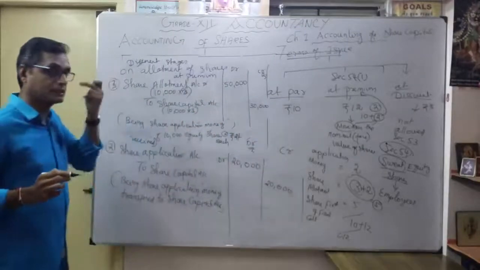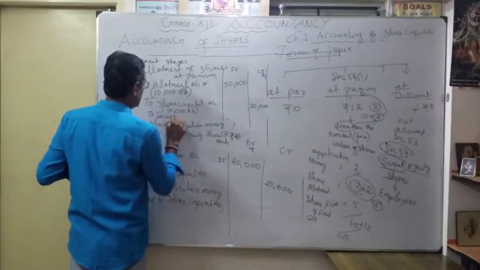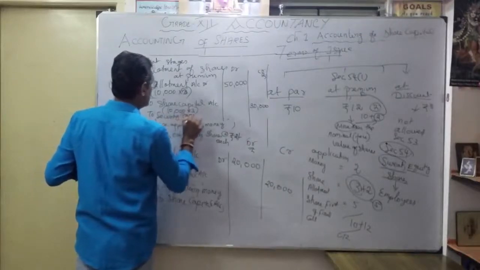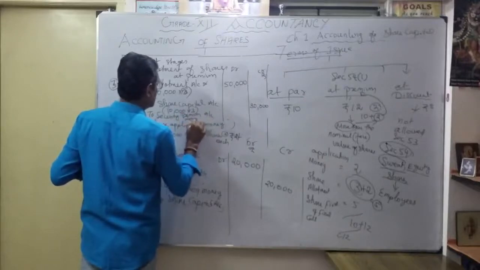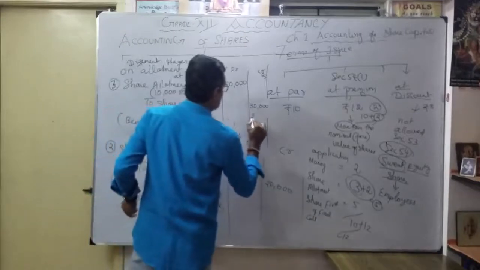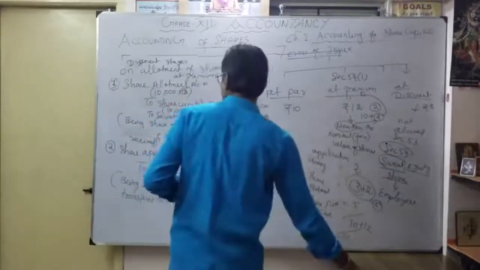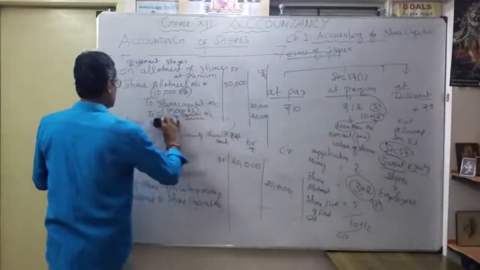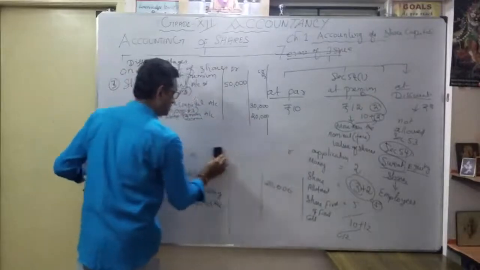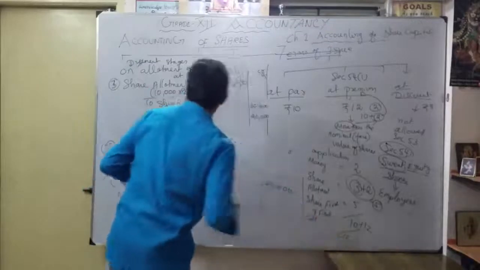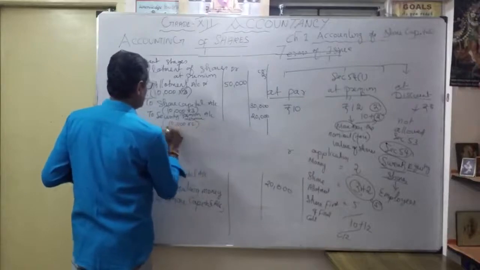The remaining 2 rupees I will show to securities premium account or securities premium reserve account. How much? 20,000. How 20,000? Same 10,000 into 2, 20,000.